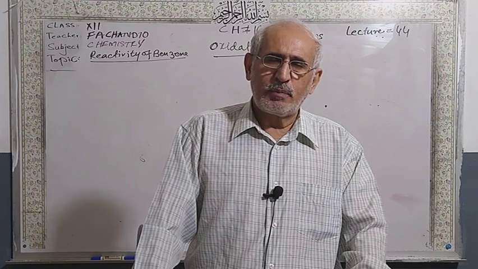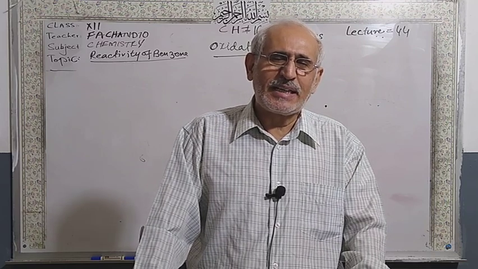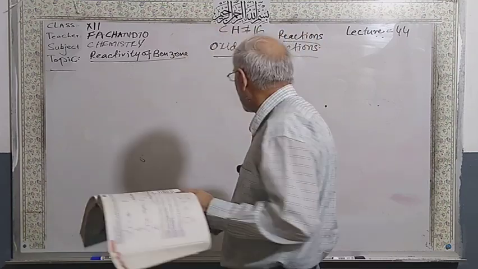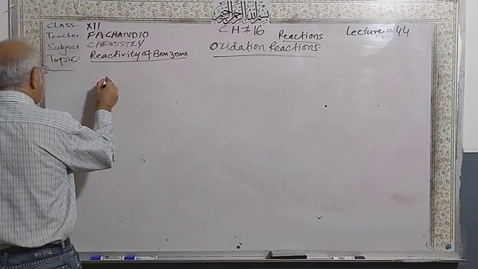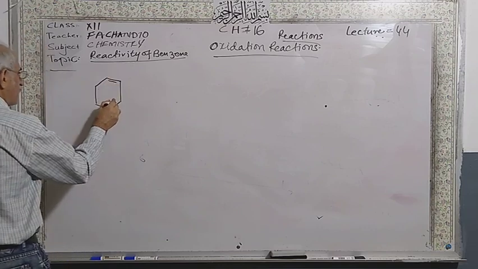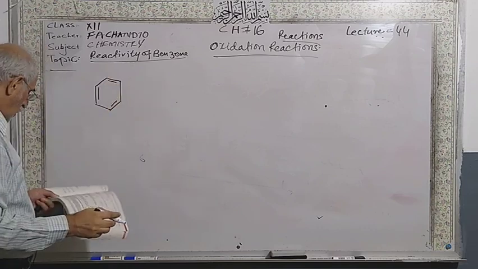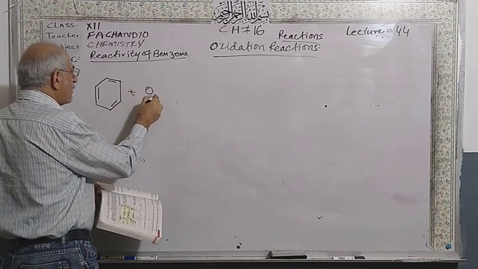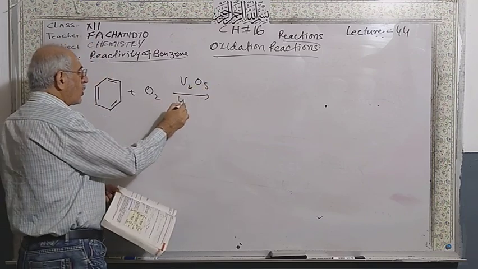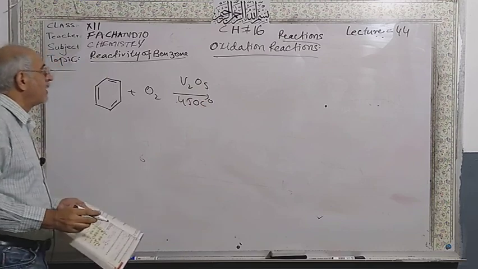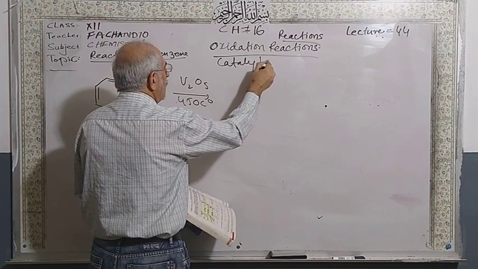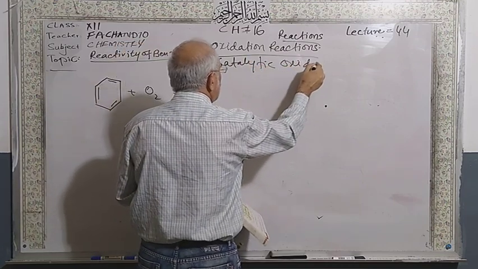Here the structure of benzene is completely destroyed, ruptured. So here is oxygen gas, and the catalyst is vanadium pentoxide at about 450 degrees Celsius. This is the catalytic oxidation.